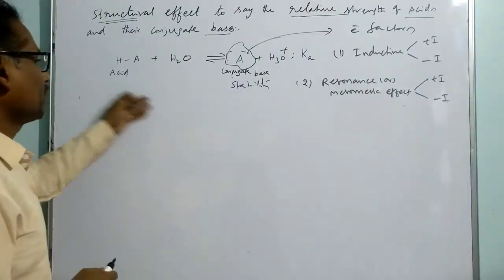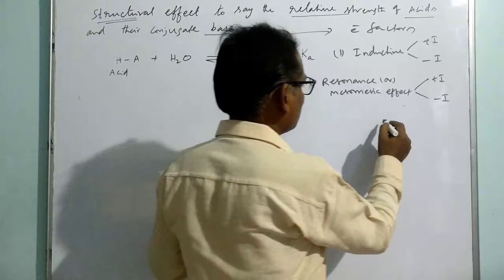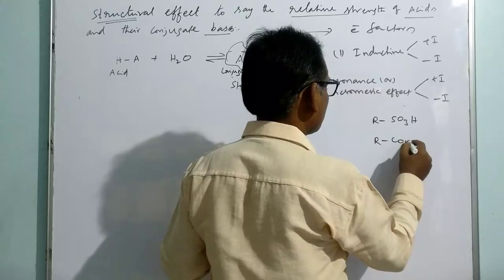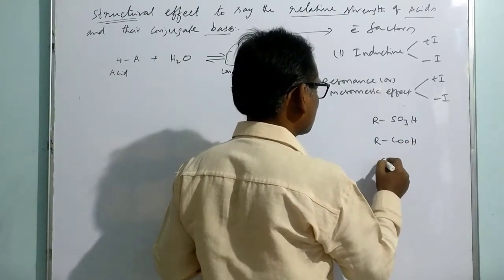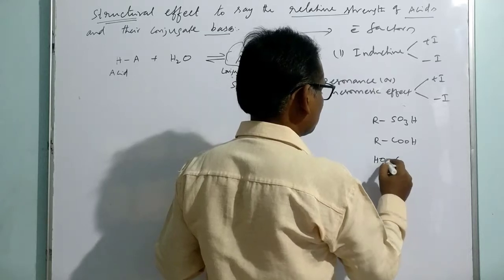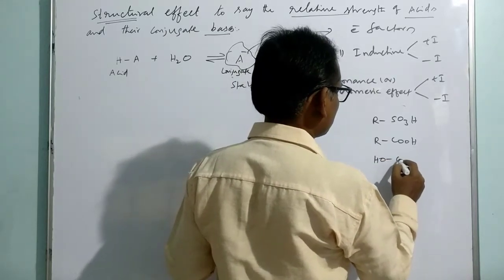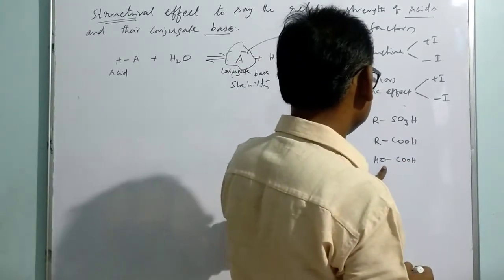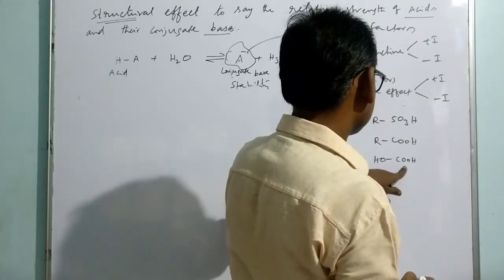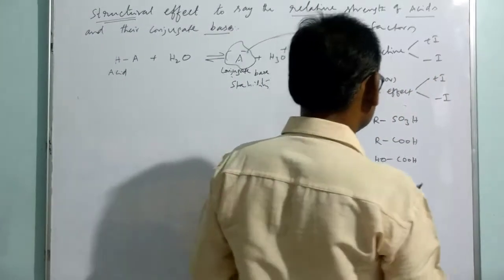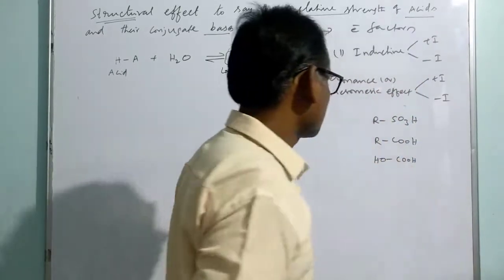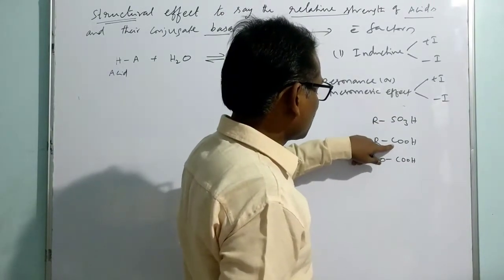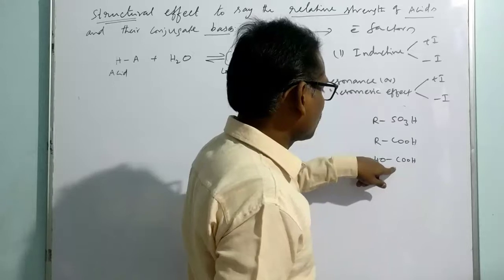For example, we just take a list like this. We have the list, normally RSO3H, which is stronger than carboxylic acid, which is stronger than carbonic acid, H2CO3. Yes, it's correct, H2CO3. Sulfonic acid, carboxylic acid and carbonic acid.